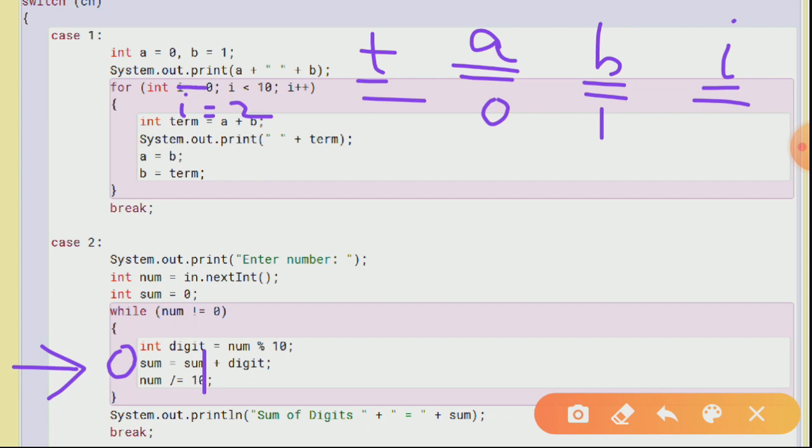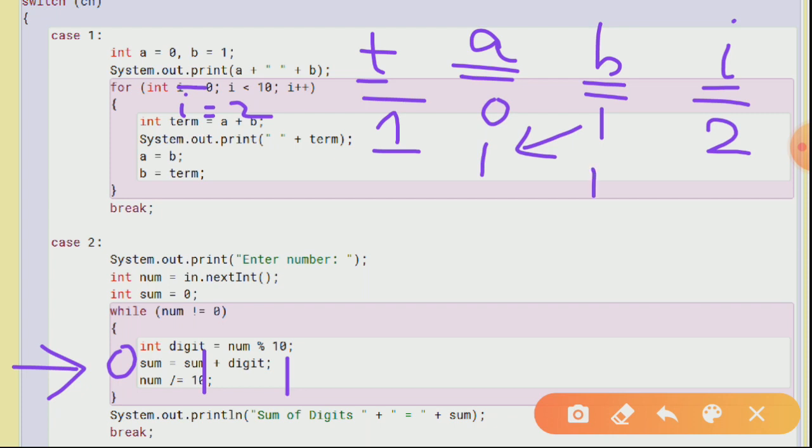Now the value of I will be initialized to 2. What will the term be? A plus B. The value of A is 0, B is 1, so it is going to give you 0 plus 1, that is 1. Again, System.out.println, with a space you are going to print this term on the screen. A equals B means the value of B will be shifted towards A, and the value of term will be given to B, that is 1.